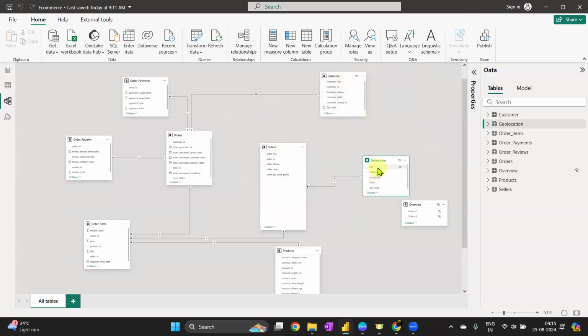There is one more solution to this. Okay, there is this geolocation, and if I want to add it for customer and seller both, anybody can try guessing what is one more solution I can do it with. As Ramya mentioned, I have selected it with seller, but what if I want to select it with customer also? If I directly connect it with customer and geolocation, it doesn't allow me because there is a circular reference. So what do you think? What is the other solution that we can go with?